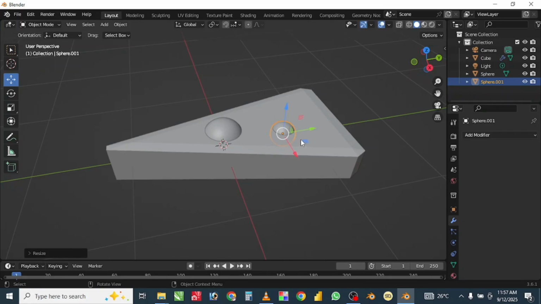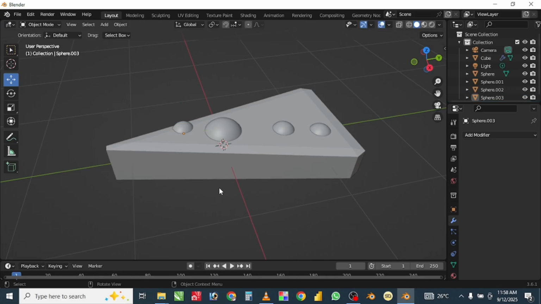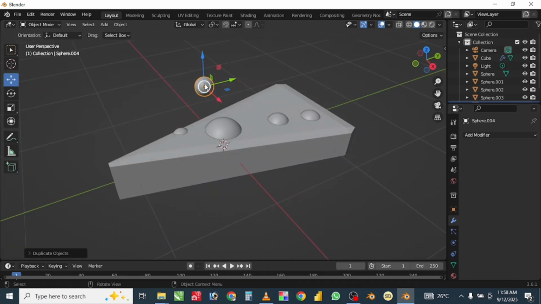I'll make some duplicates using Shift D on your keyboard. Make some adjustments on the other side, on the sizes and the location where you're fixing the spheres. I'll duplicate another one and fix it somewhere right there. Okay.